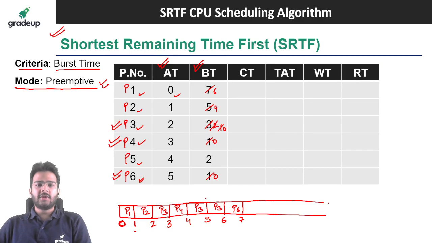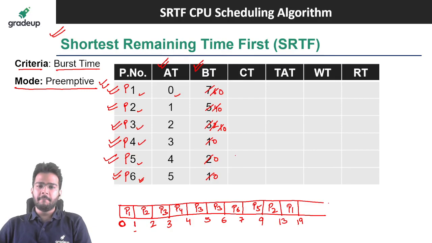Here, now we have three processes only in the ready queue, that is P1, P2 and P5. If you compare the burst time, P5 is having the smaller burst time. You can schedule it till its completion now, right? 7 plus 2 it is going to be 9, and here I can make it 0. P5 has completed its execution. Now after that, P1, P2 are remaining. So if you compare the burst time, we can schedule P2 process. 9 plus 4 it will be 13. We can make it 0. P2 has completed its execution, and in the end we are going to schedule P1 process. 13 plus 6 it is going to be 19. We can make it 0, and P1 has completed its execution as well, right?